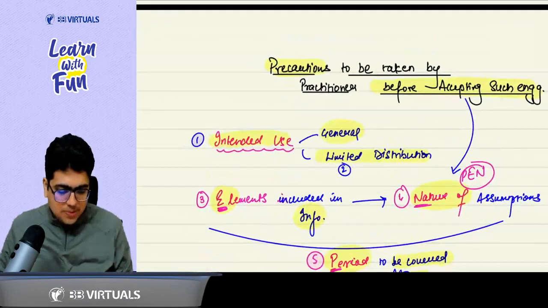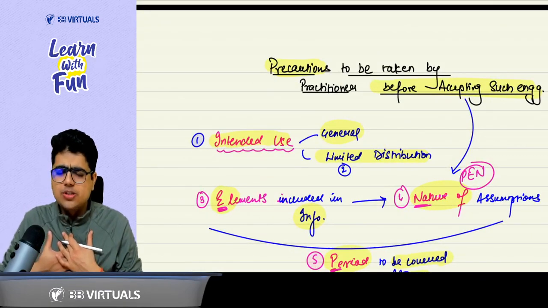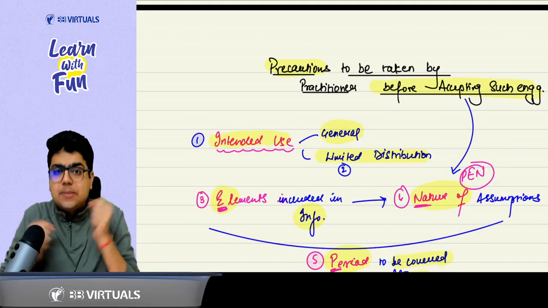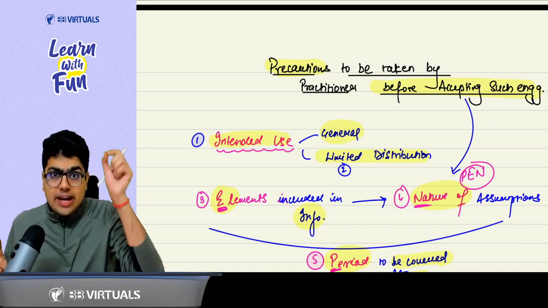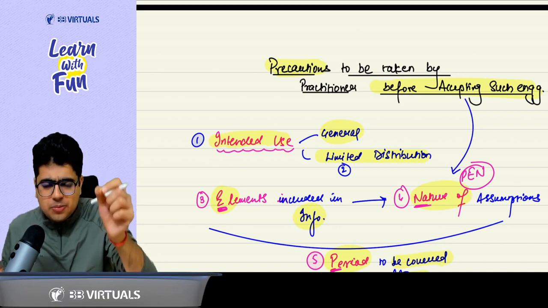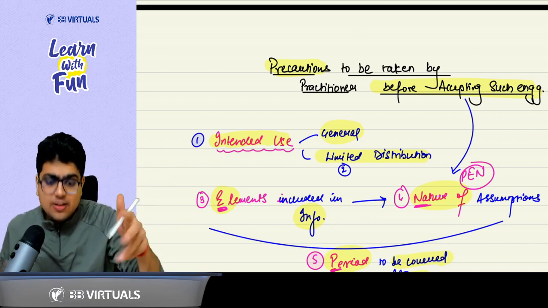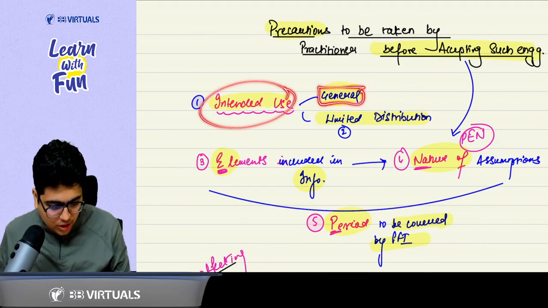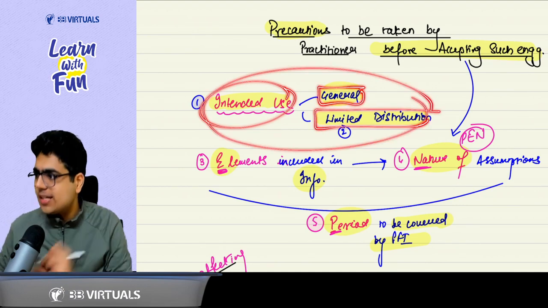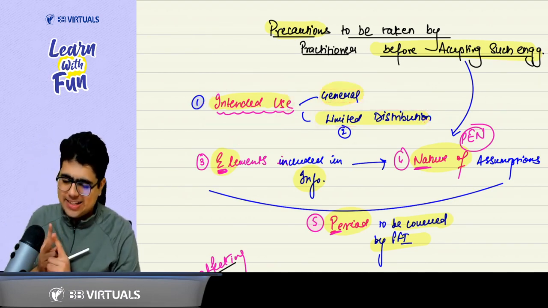Now comes the next topic, that is precautions. As a practitioner, what are the precautions to be taken before accepting such engagement? First of all, understand this prospective financial information is prepared for whom? For a bank, for an investor, for whom? What is the intended use? Is it a general or limited distribution? These 2 points are there. Intended use you need to see, and whether it is for general or limited distribution.